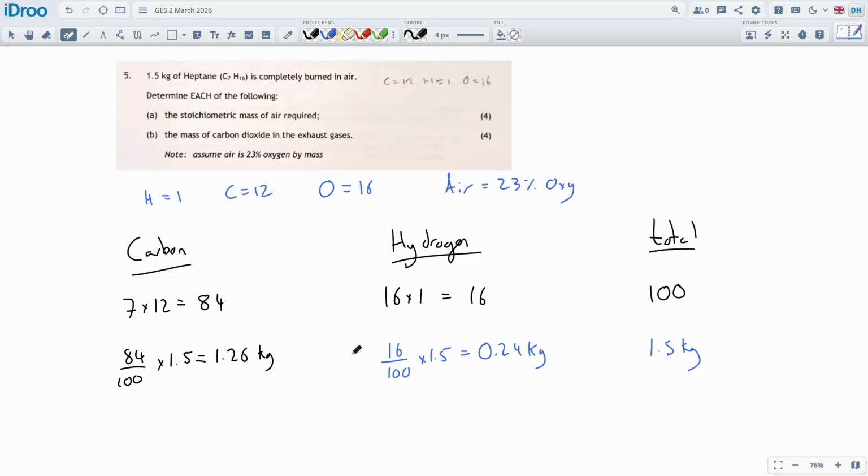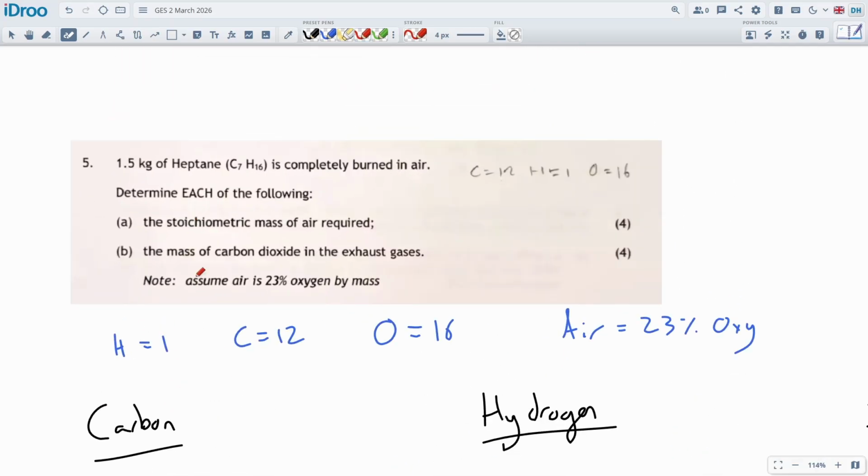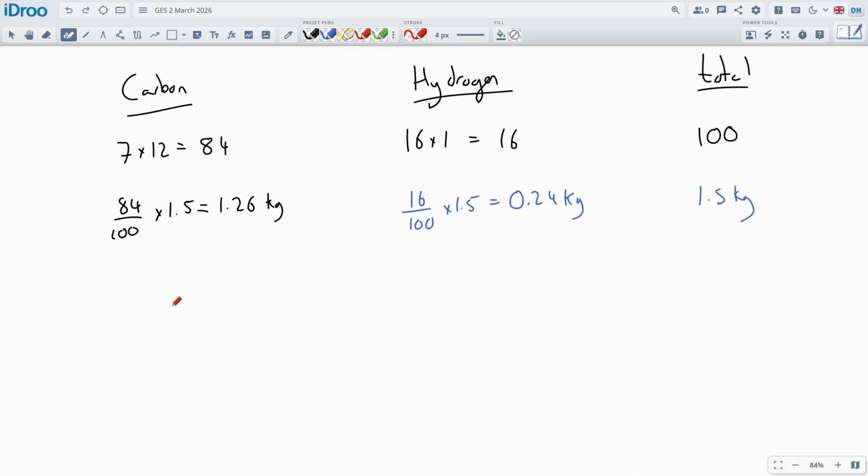Okay. Right, so this is what we've got so far. We're all good. We've got this much carbon. So let's get to burning the carbon and burning the hydrogen, because that's our next step, because we are going to completely burn, which means complete combustion, which is good, and we can work everything else we need out after we've done this part. So let's burn the carbon.